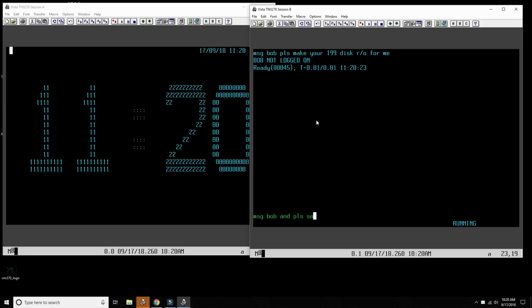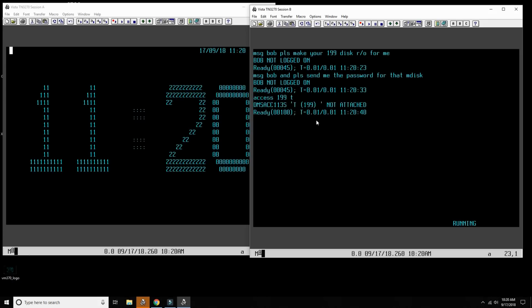and please send me the password for that mini disk, and then he would answer you back, and then you could say access, and as you drive, I don't know, T, and of course now it's not made available to me, but if user Bob would make it available to me, then I could mount it. And then he would ask for a password because it's Bob's disk, but you could share information this way, and I guess a lot of people already know about all this.